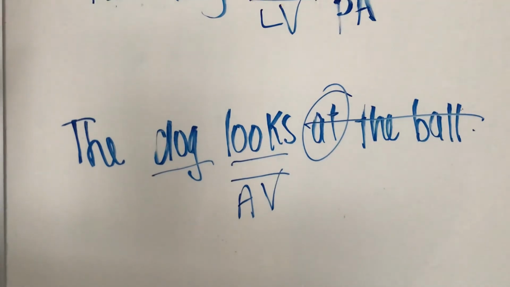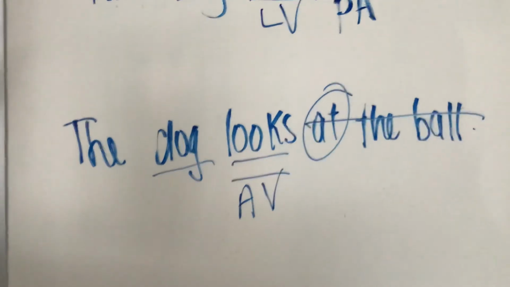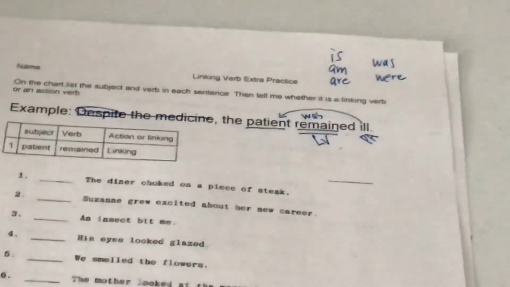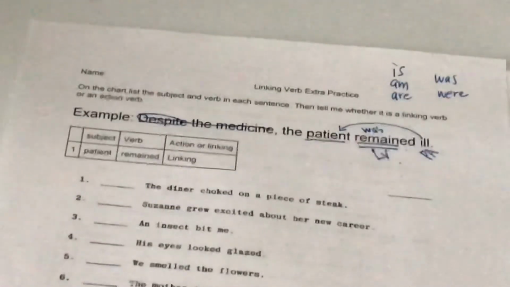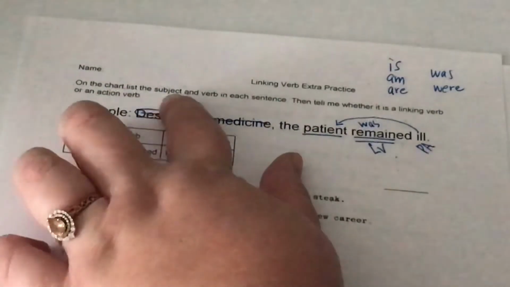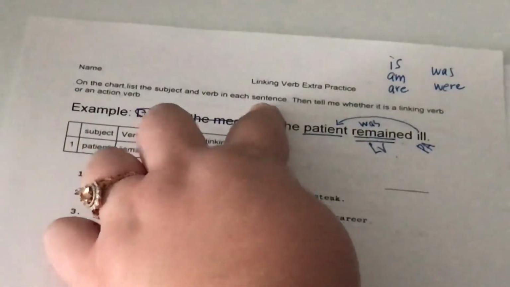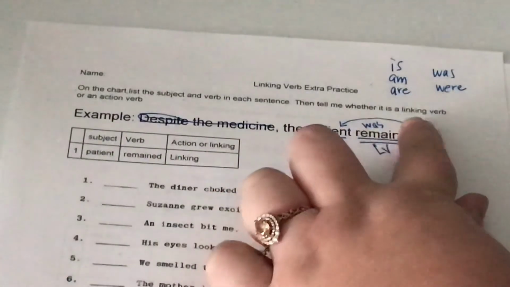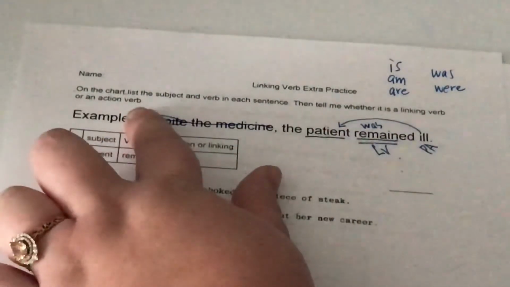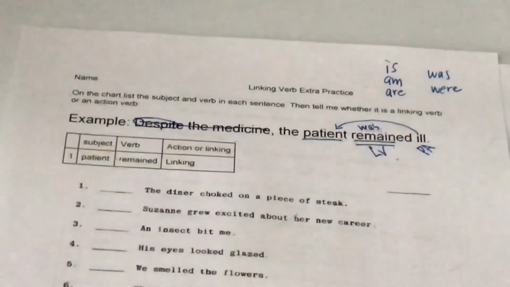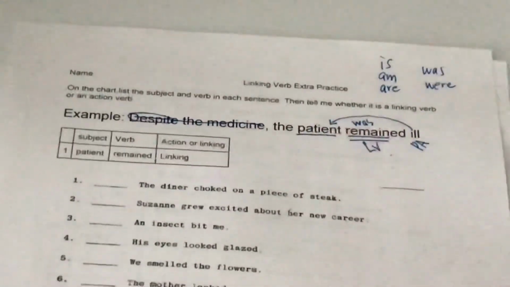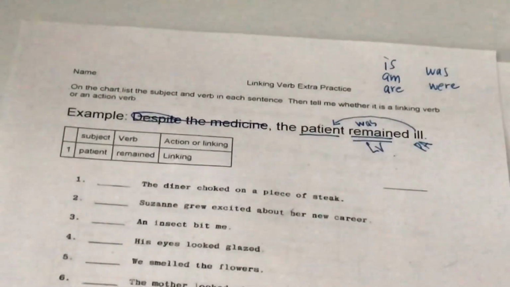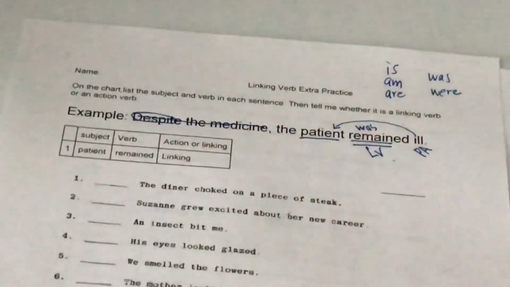Alright, so let's jump to your worksheet. It's pretty simple today. Alright, so it says, on the chart, list the subject and verb in each sentence. Then tell me whether it is a linking verb or an action verb. So first, I'm taking out all of those prepositions, despite the medicine. So I'm going to cross that off.